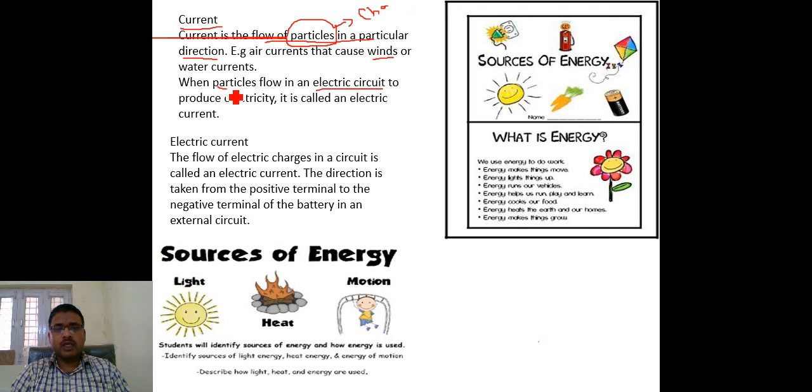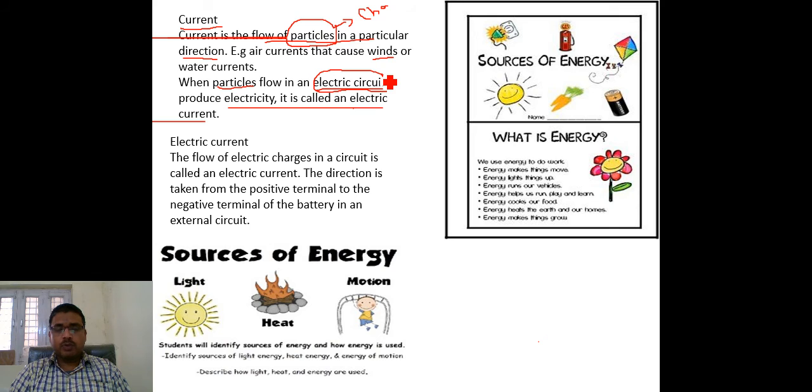When particles are flowing in an electric circuit, we will talk about what a circuit is later. But before that, you have to understand that when particles flow in any circuit to produce electricity, that circuit is basically an electric circuit, and that flow is basically electric current.